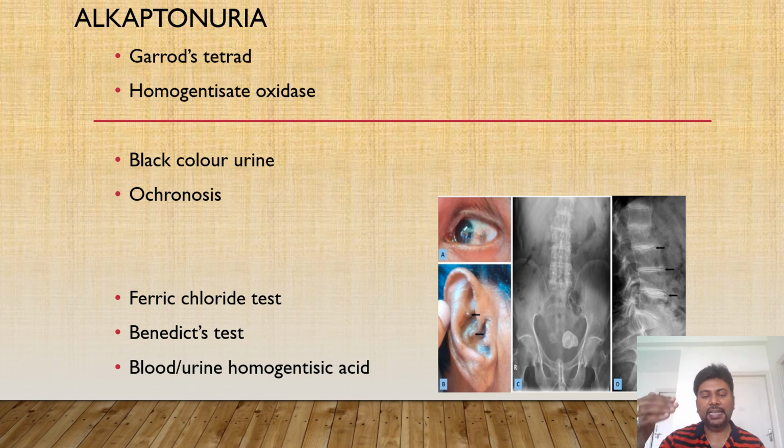The major enzymes involved in the pathway are, first, tyrosine transaminase. Deficiency of that leads to type 2 tyrosinemia. The second enzyme is para-hydroxyphenylpyruvate hydroxylase. When that enzyme is deficient, it leads to neonatal tyrosinemia. Next is homogentisic acid oxidase. When that is deficient, it leads to Alkaptonuria. And the last enzyme is fumarylacetoacetate hydrolase. When that is deficient, it leads to type 1 tyrosinemia.